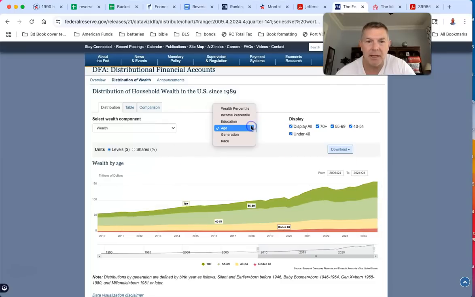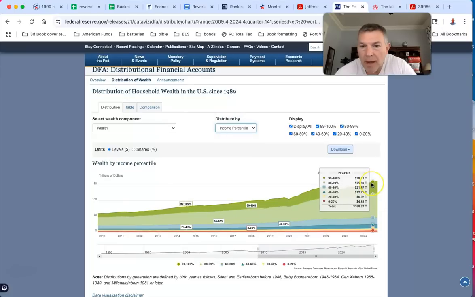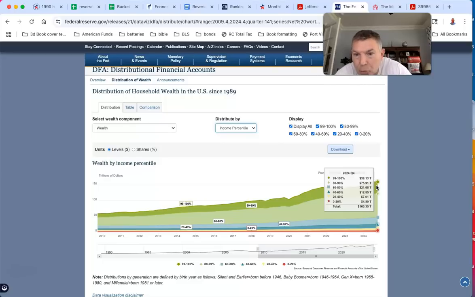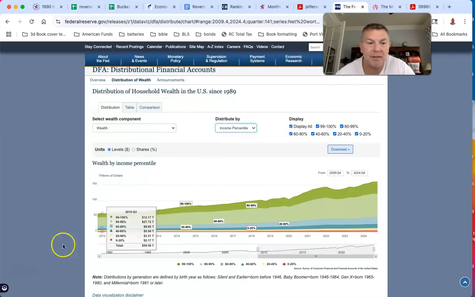I think they do it by income as well. Income percentile. Yeah, let's take a look. Top, what's that? 20%. Yeah, percentile here. That's tough to say. The top 10% income is 28 trillion. The top 20%, the second from 80 to 89 is $75 trillion. That's crazy. Let's keep looking.